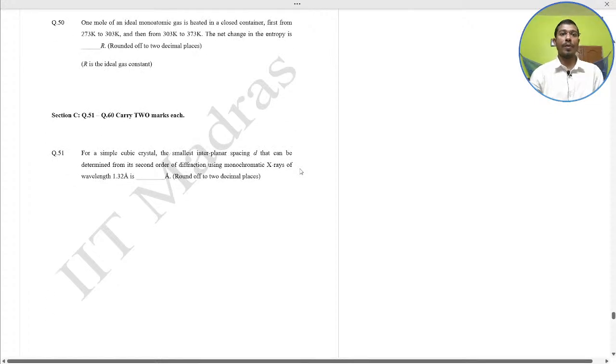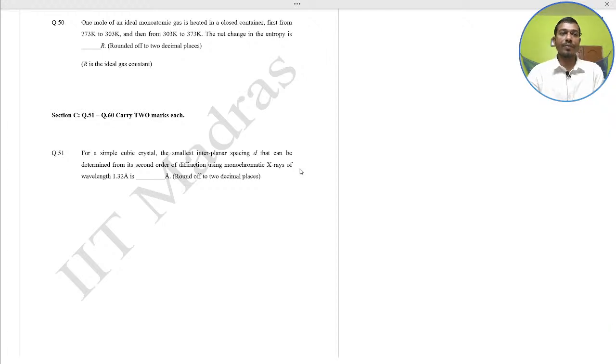Next one. 1 mole of an ideal monatomic gas is heated in a closed container first from 273 Kelvin to 303 Kelvin and then from 303 Kelvin to 373 Kelvin. The net change in the entropy, in function of R, is what? You have to calculate the change in entropy. Quickly solve and give me the answer.